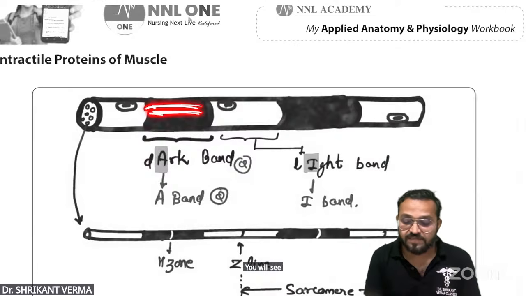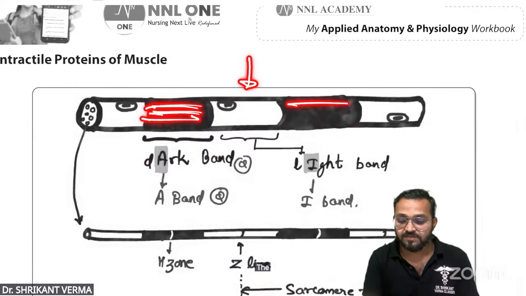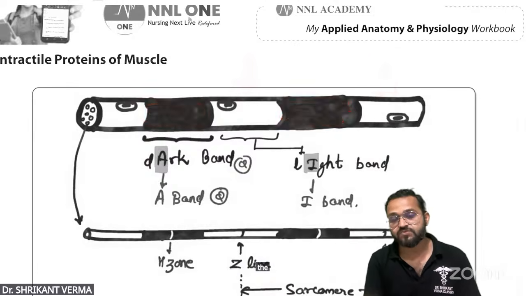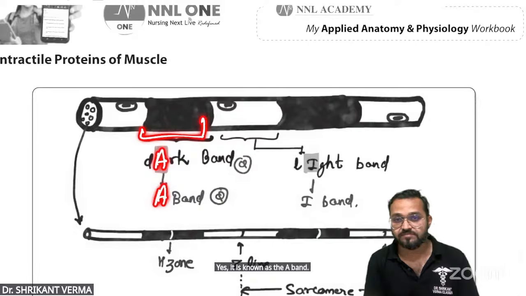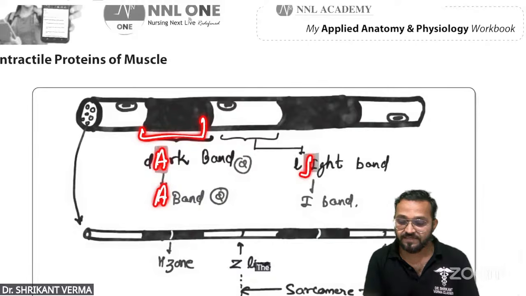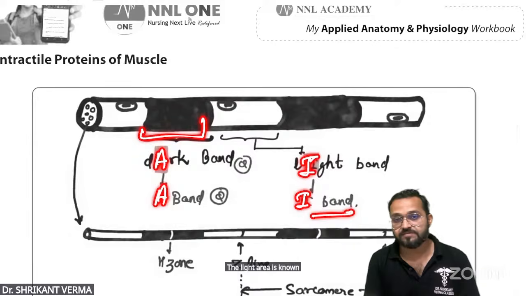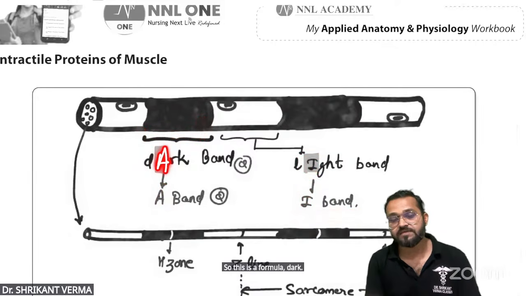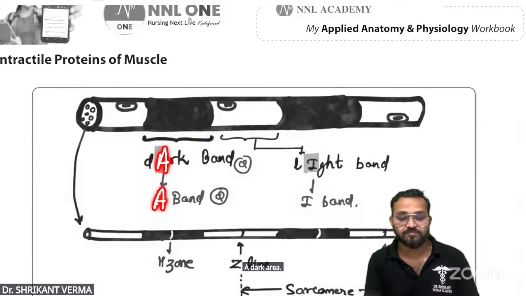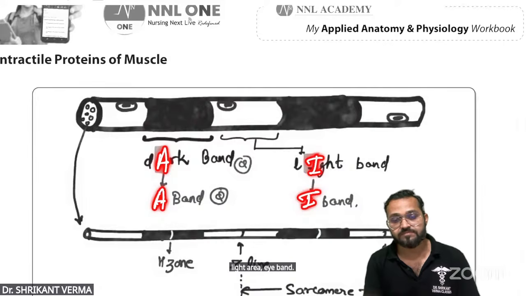So when you will see the one small fiber of the muscle, you will see the dark area, the light area, the dark area, the light area. Is it okay? The dark area, yes, it is known as the A band. The light area is known as the I band. So this is the formula, na? Dark A, dark area, A band. Physiology, light area, I band. Okay.